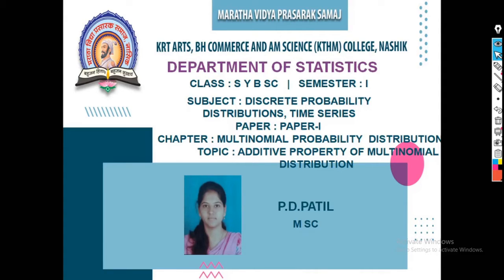In the last lecture, we have seen conditional distribution of multinomial probability distribution. Also, we have seen conditional expectation and conditional variance of multinomial probability distribution. In today's lecture, we are going to discuss additive property and some important results of multinomial probability distribution.